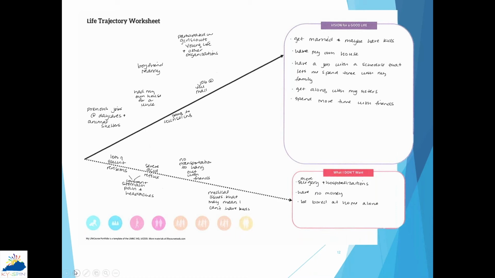What she doesn't want is more surgeries, hospitalizations. She doesn't want to be broke or have no money. And she doesn't want to be bored at home alone. I think that her vision for a good life and the things she doesn't want out of life are very similar to what the majority of us would have on ours.